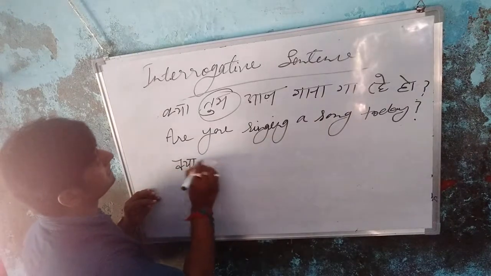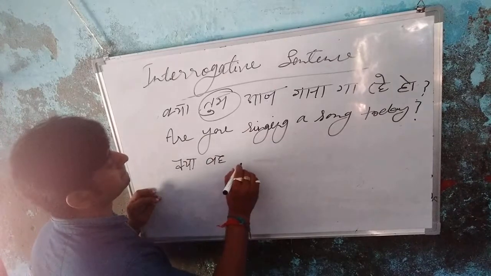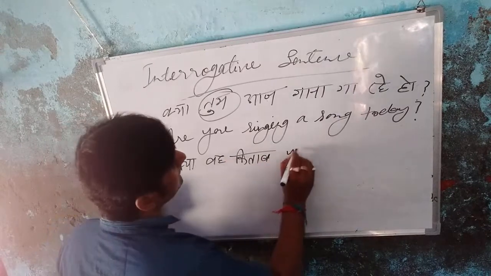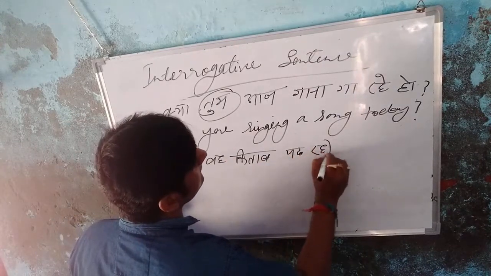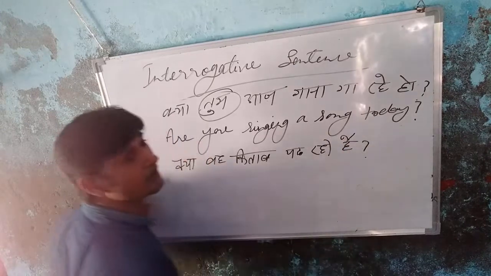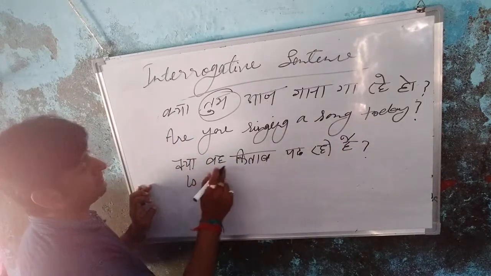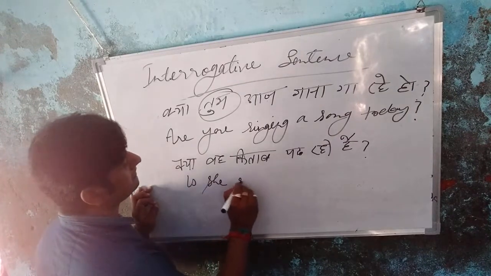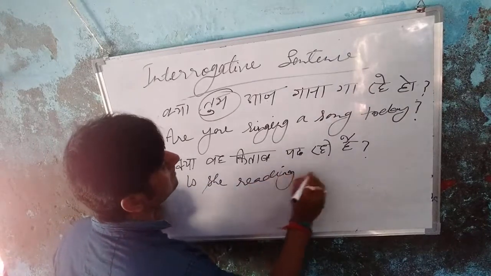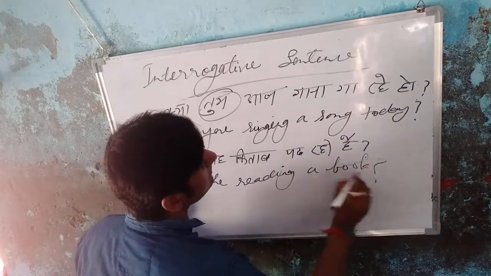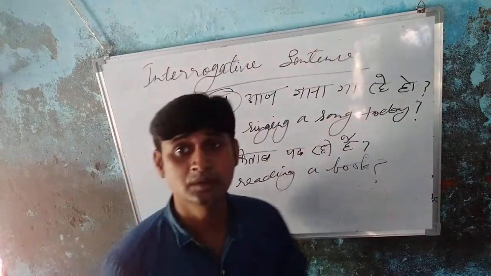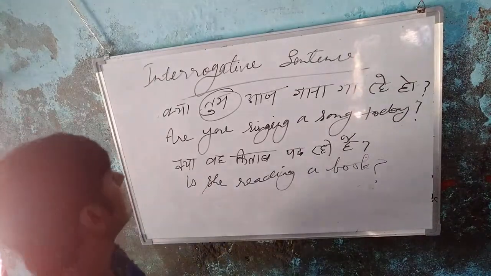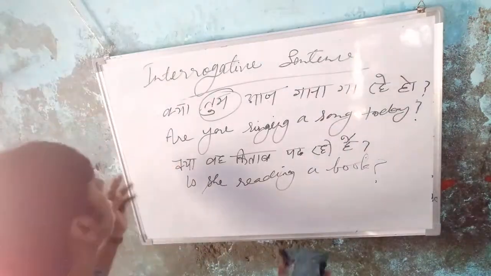Okay, students. Next, क्या वो किताब पढ़ रही है? So is, because she is the singular number. Is she reading a book? Question mark. Is she reading a book? Question mark. Okay, students. Now I am going to give another example.